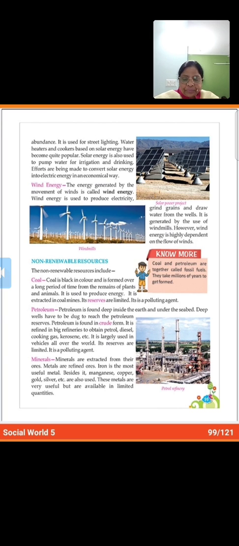Now see, this petroleum, like coal, is found buried under the ground. Same way, petroleum is not on the upper layer of the earth. It is deep inside. We have to dig the earth a lot. Quite deep we have to dig to get the petroleum.